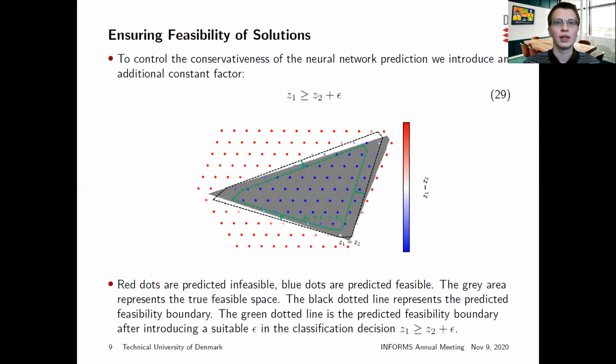The classification neural network is trained on a finite number of data samples and with a finite number of neurons. As a result, there might be a mismatch between the prediction of the feasibility boundary and the actual true feasibility boundary. This could lead to falsely identifying an operating point as feasible while it is in fact not feasible. Adding the term epsilon to the right-hand side in equation 29 effectively shrinks the size of the predicted feasible space. This reduces the risk that operating points close to the feasibility boundary are falsely classified as feasible.